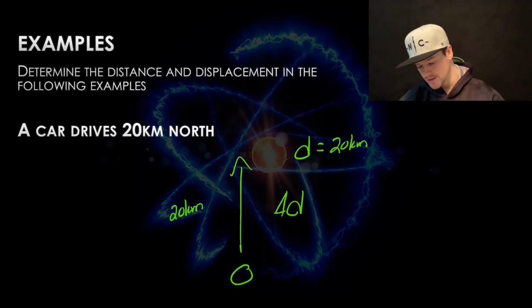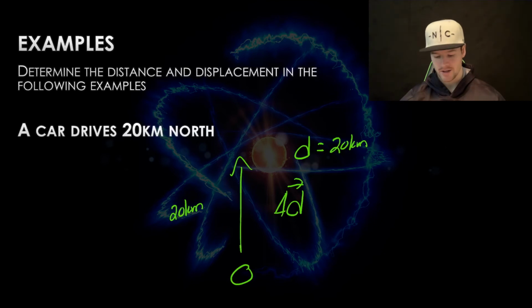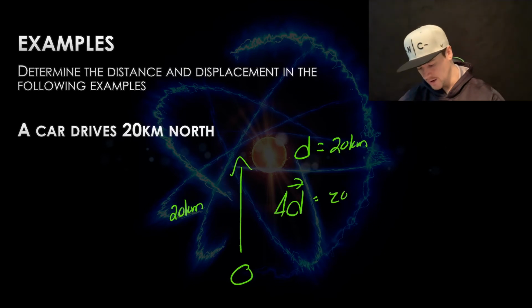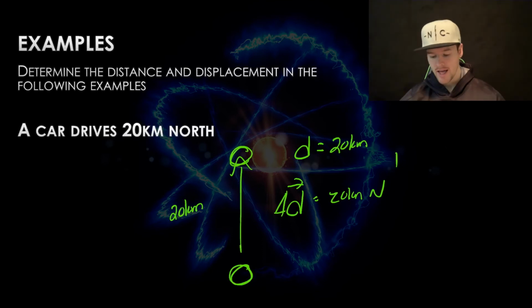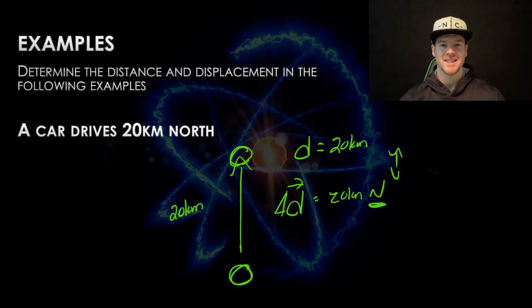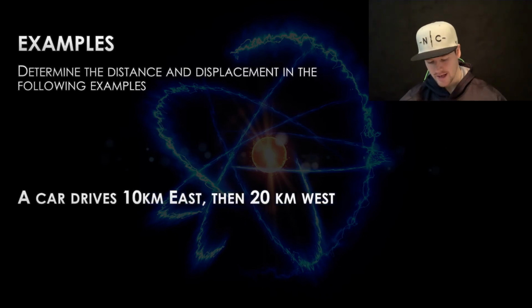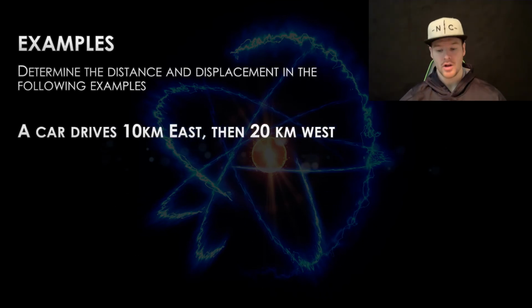Then I look at the displacement. Put those symbols of a triangle and an arrow. Say this is our displacement. They went 20 kilometers north, which is where they end up compared to where they started. These look almost identical except for that I included direction. And when traveling in a straight line, that's the only difference. Let's look at another example though, where we went 10 kilometers east and then 20 kilometers west.